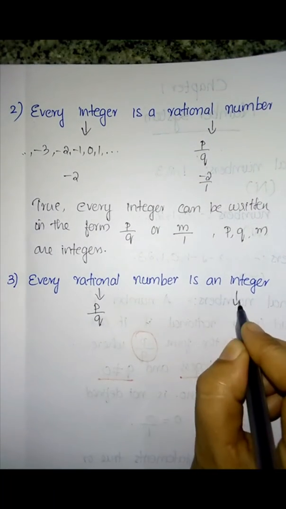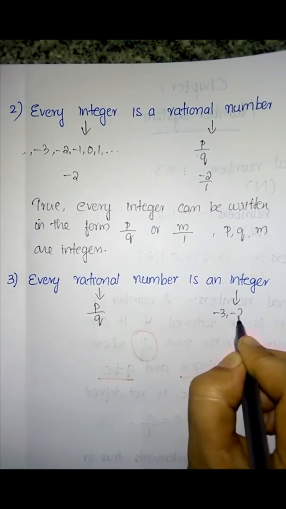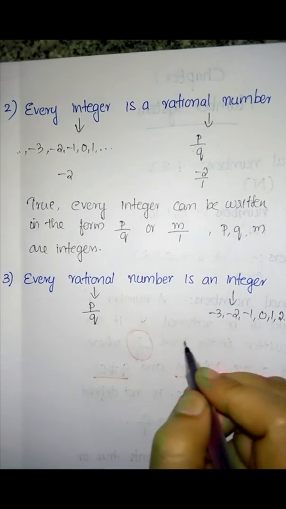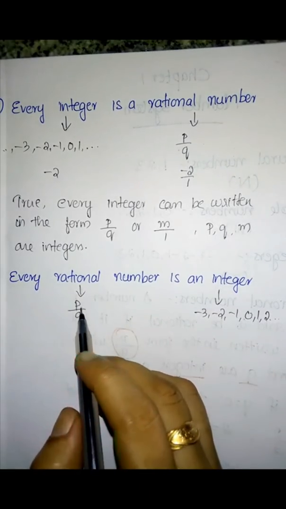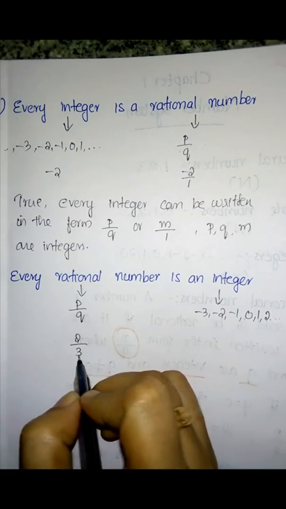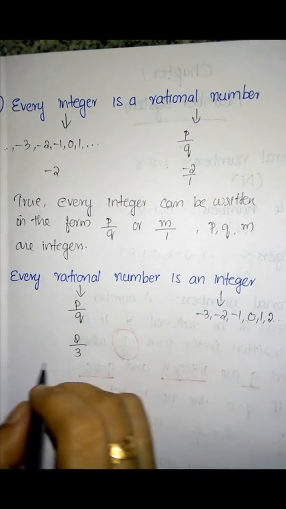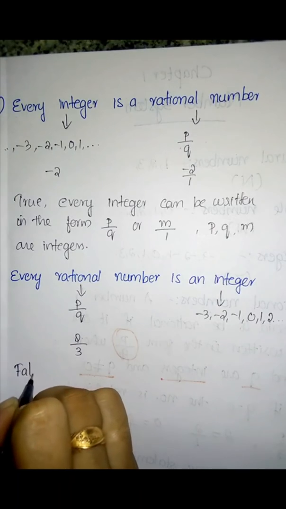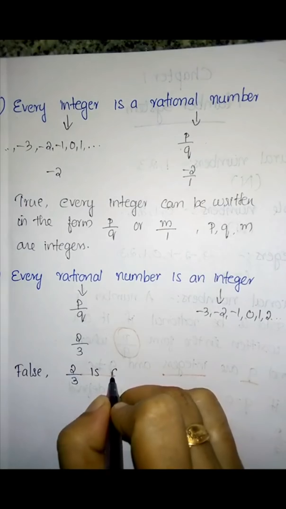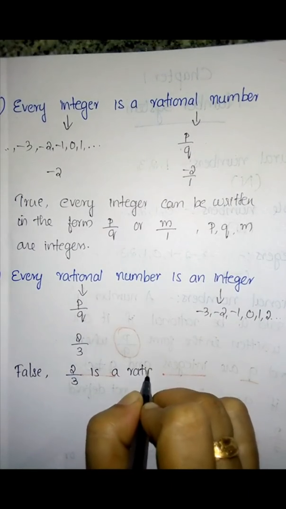And integers are what? Minus 3, minus 2, minus 1, 0, 1, 2, etc. Okay, so if we take the number 2 by 3, 2 by 3 is a rational number. Is 2 by 3 an integer? No. So the answer is false, and the reason is